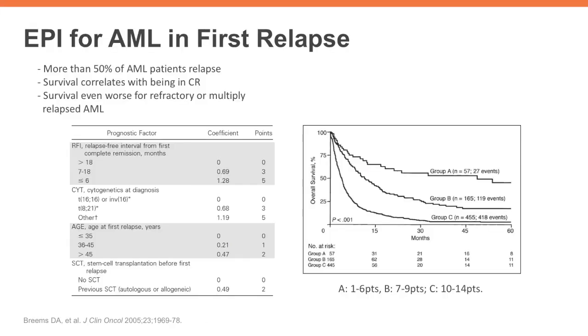This slide shows the European Prognostic Index for AML and first relapse. And of course, relapse is a major issue in AML, with more than 50% of patients relapsing. And this model takes various features, both patient-related, disease-related, and treatment-related, to help determine prognosis for those in first relapse.